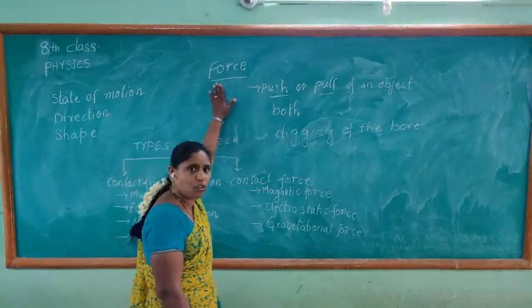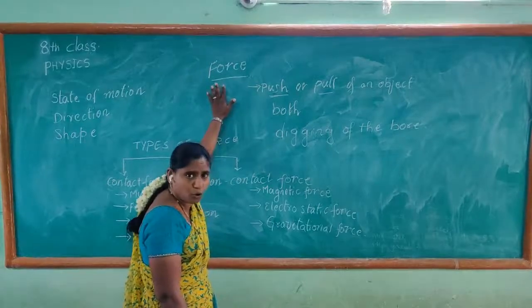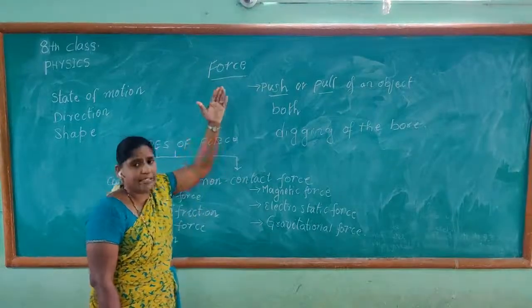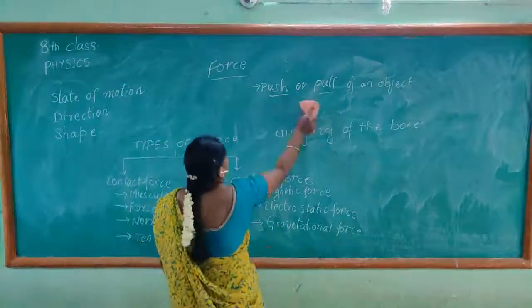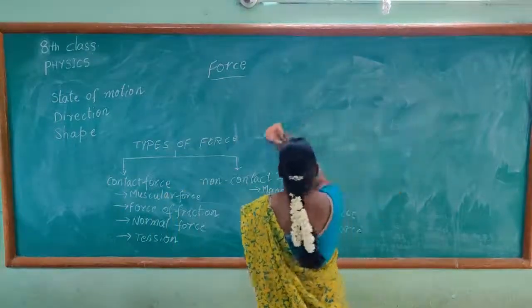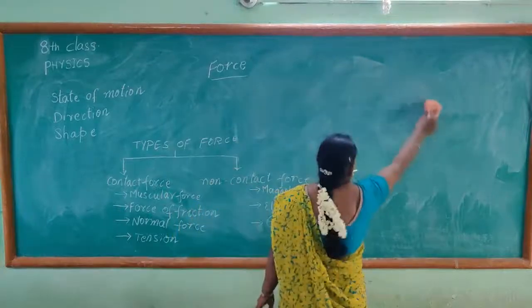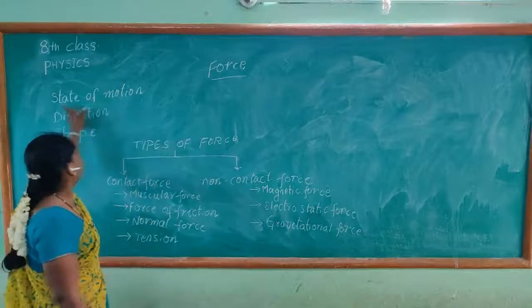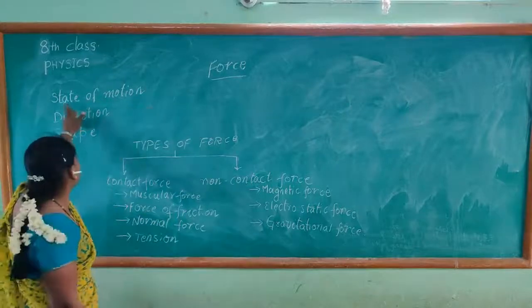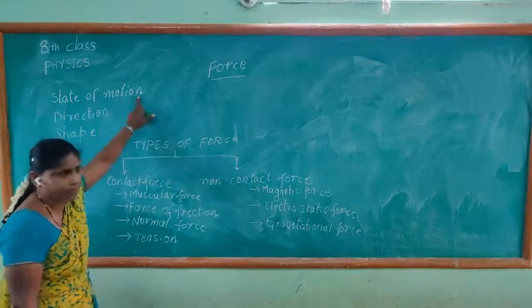Now let us see where these forces act. What can force do?